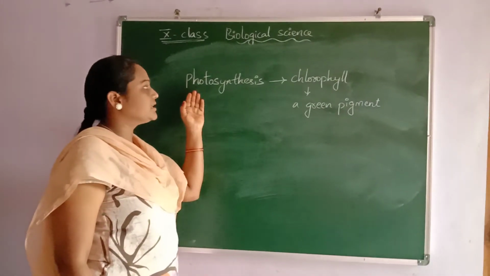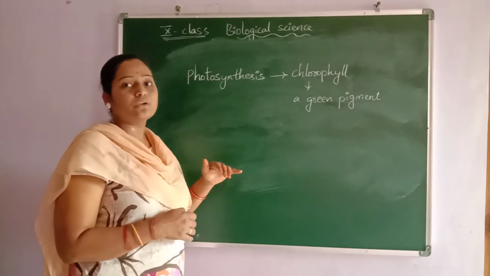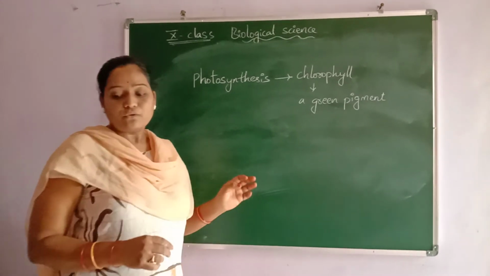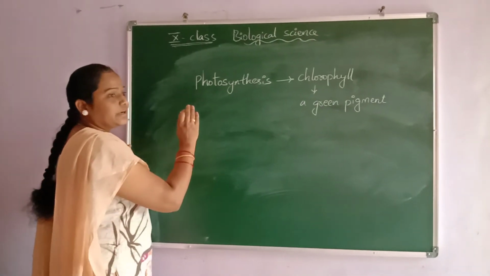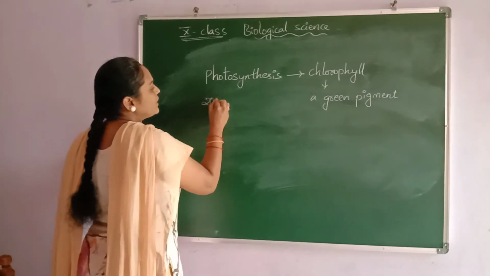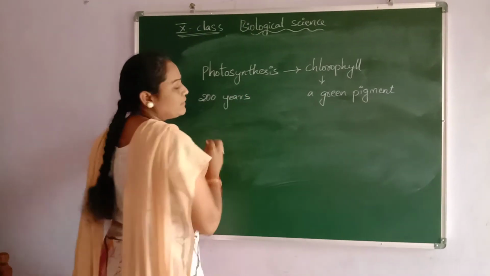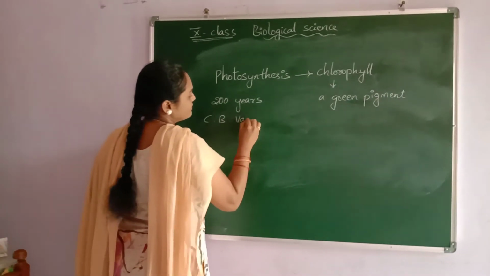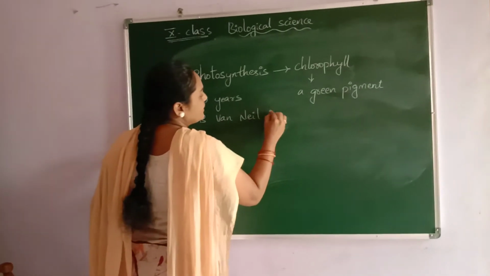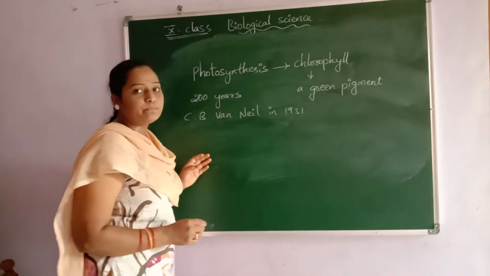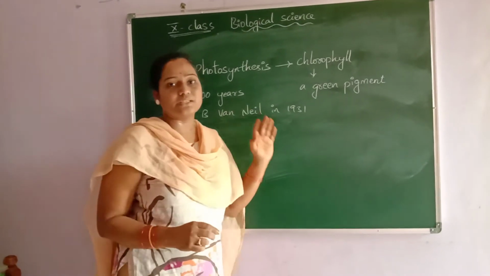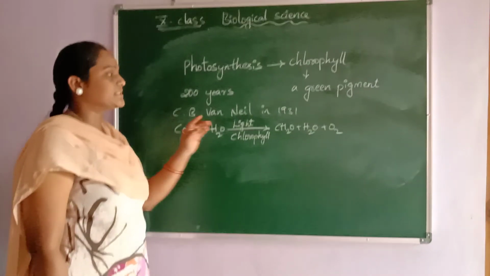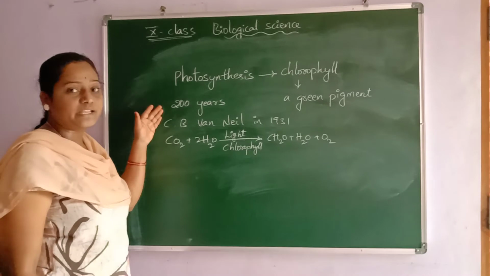In this photosynthesis process, several other reactions also form as intermediate compounds. Photosynthesis was concluded by scientists after 200 years of hard work. C.B. Van Niel in 1931 proposed a simple equation for photosynthesis.